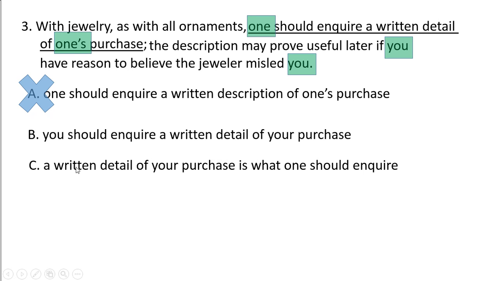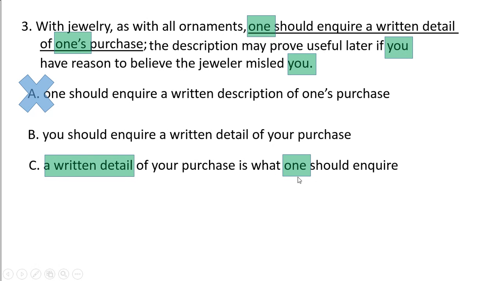All right. C, a written detail. Look here, a written detail. So with jewelry, as with all ornaments, a written detail. So these are modifying a written detail. But here, with jewelry, you should inquire. With all ornaments, you should inquire. So these two are modifiers for you. And here it's a written detail. So that's called an incorrect modifier. So we can eliminate C.